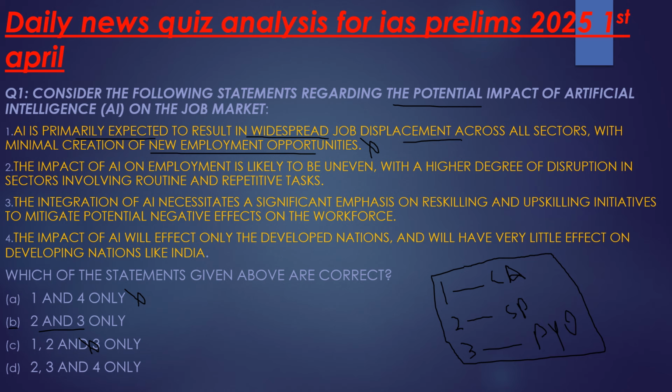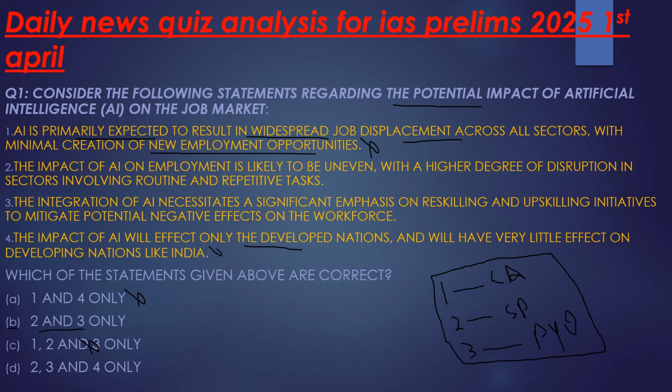So let's have a look at option 4 now. Directly by solving option 4 we will solve the question. So let's see what option 4 says. The impact of AI will affect only the developed nations and will have very little effect on developing nations like India. This is totally incorrect.